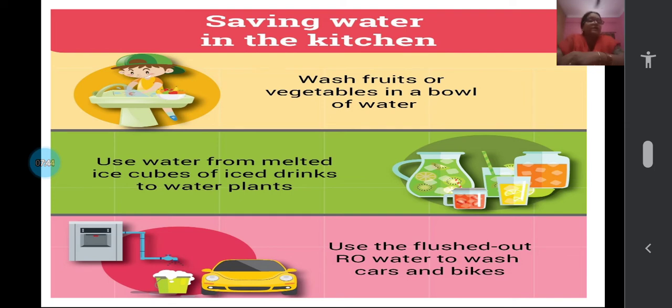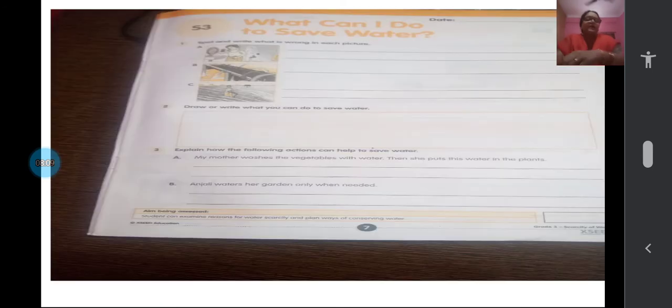In your home you will be having the filter. So from that filter some water will be coming, no, from one of the tubes. That water can be collected and used for cleaning cars and bikes. Even the water which you use for washing fruits and vegetables can be used for watering the plants in the garden or cleaning your vehicles. So think of some ways to use the kitchen water also. You can come up with your own ideas, children.